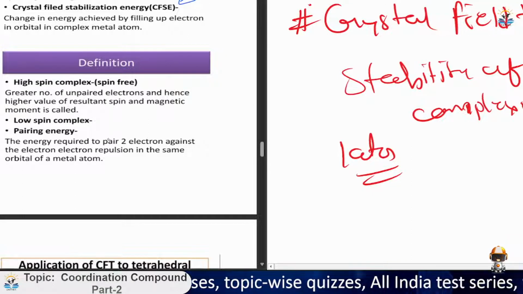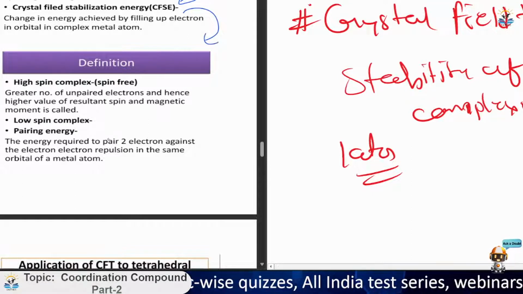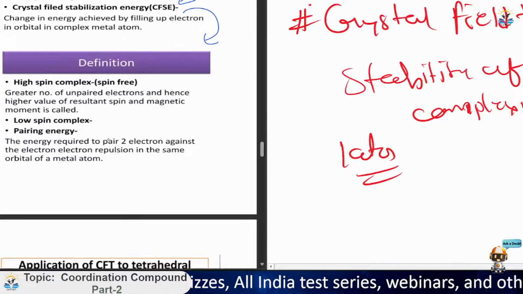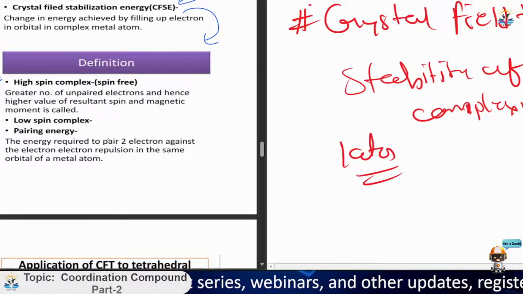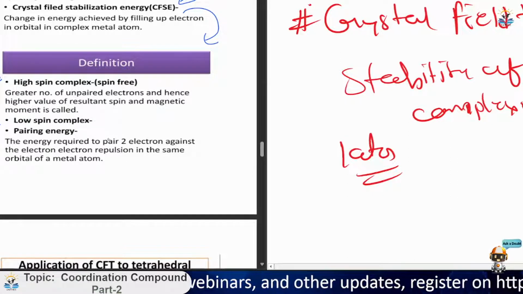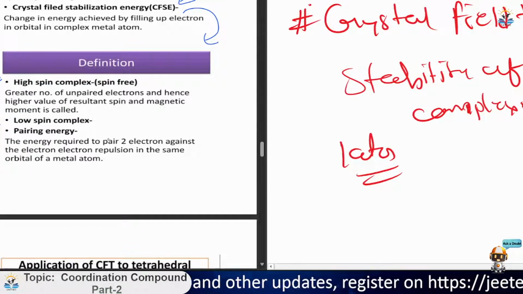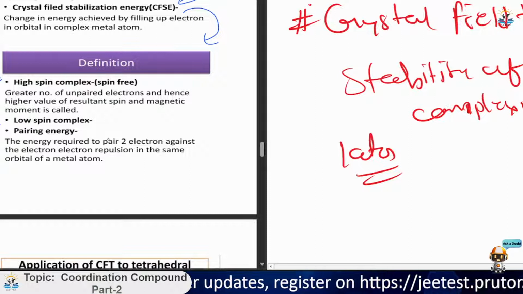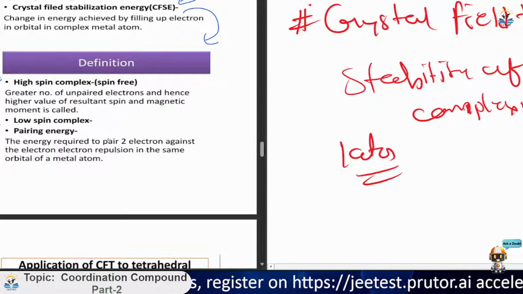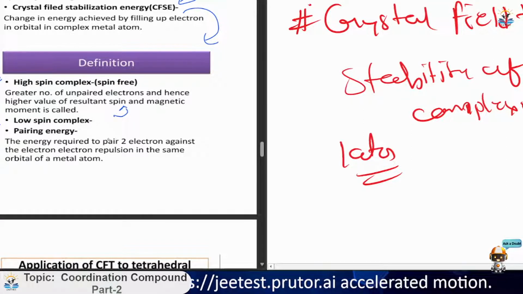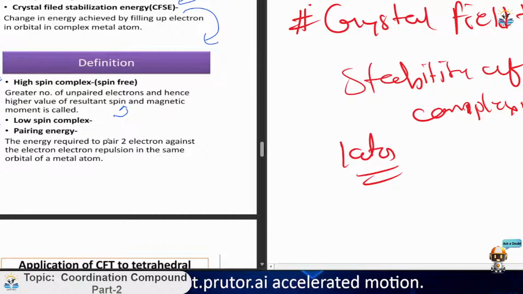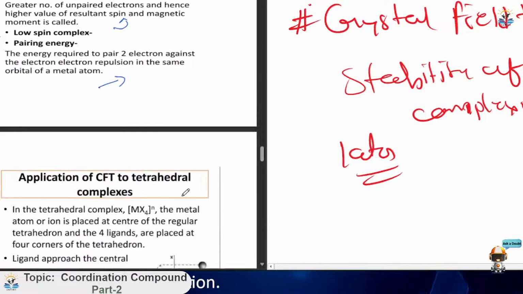Now, for calculating this, we must focus on high spin complexes and low spin complexes. You all know what high spin and low spin are. That is based on the VBT. You have seen a greater number of unpaired electrons and hence a higher value of resultant spin and magnetic moment is called a high spin complex. Now, low spin complexes are just vice versa. Now, what is pairing energy? The energy required to pair two electrons against the electron repulsion in the same orbital of the metal atom. Okay, there is nothing to discuss about that. It is generally clear just by reading.